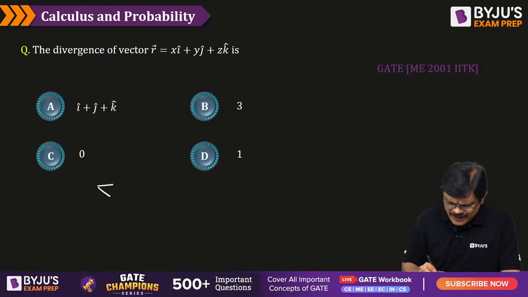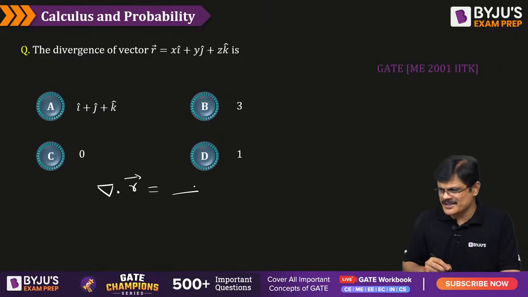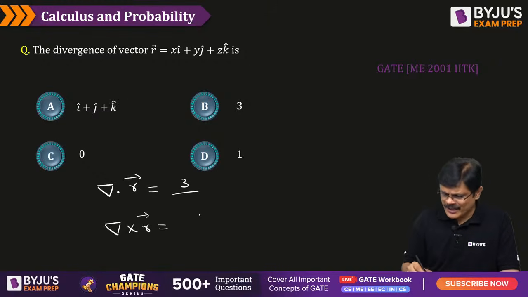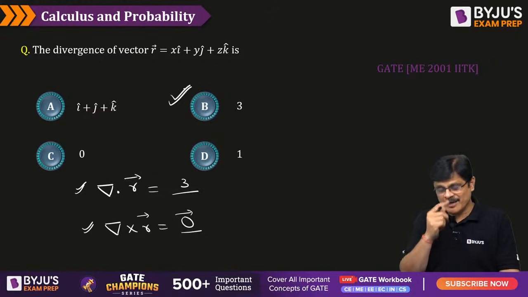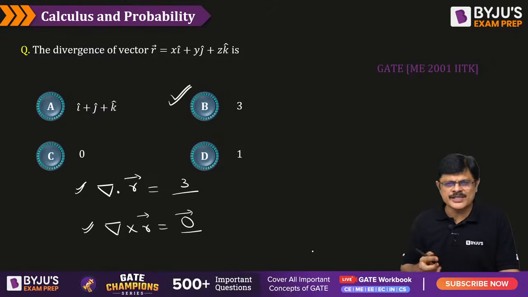See, directly for the position vector r bar, if you know this formula, the divergence of r bar is... anyone knows the direct formula for this? Two important formulas we should never forget. One is the divergence of r is 3, very good Aman, and the curl of r bar is the 0 vector. These are very important results we should never forget, my dear friends. So for direct questions, you should not waste energy in solving such problems. Of course, this also can be solved. We will take one more problem where we solve the procedure. Those who do not know this, after solving the next problem, come back and do it. Very good, Hanif Khan.